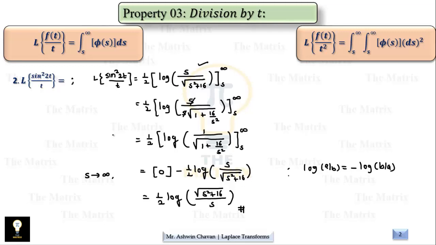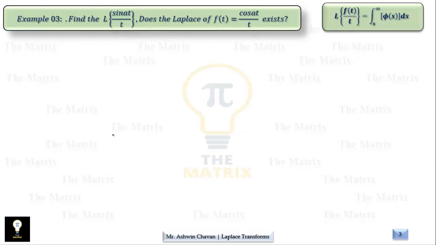We'll have a few more examples. Example number 3, find the Laplace of sine at upon t, and second part is, does the Laplace of f of t, which is cos at upon t, exist? So let's go for first part. You can see the formula available on right side. So here 1 by t is a property in given function.